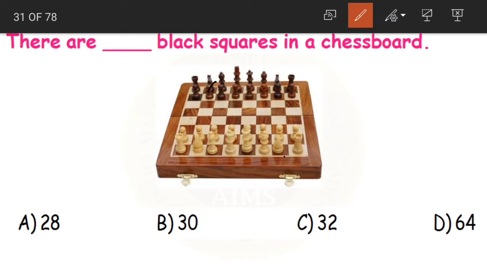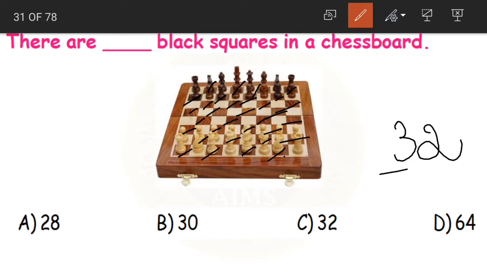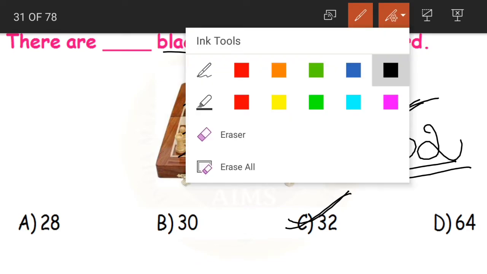Let us count. 1, 2, 3, 4, 5, 6, 7, 8, 9, 10, 11, 12, 13, 14, 15, 16, 17, 18, 19, 20, 21, 22, 23, 24, 25, 26, 27, 28, 29, 30, 31, 32. How many black squares are there in a chessboard, children? 32. Option C. Okay. Now in the same way, if they ask you how many white squares are there in the chessboard, that is also the same as 32. Number of black squares is equal to number of white squares.